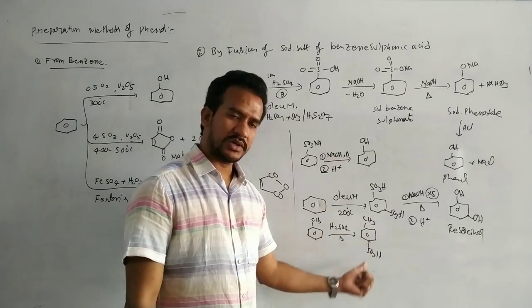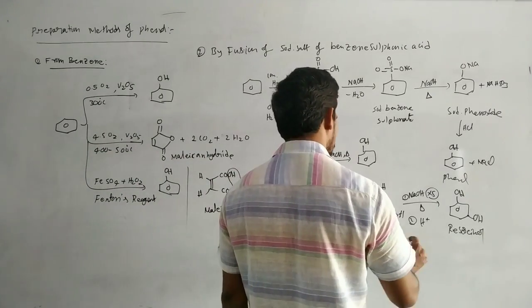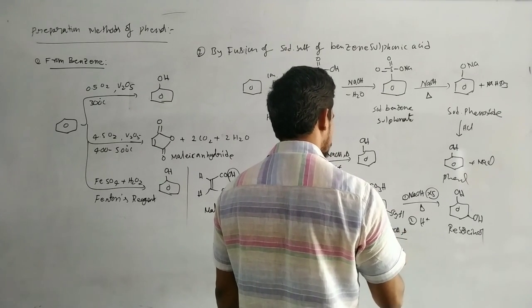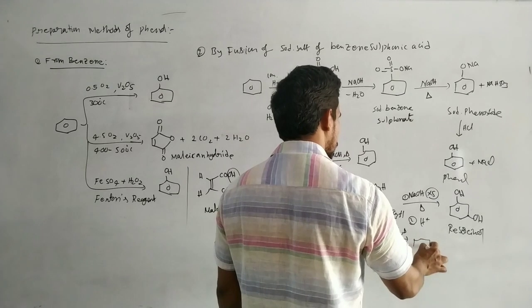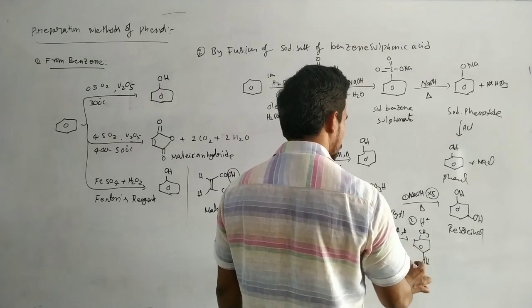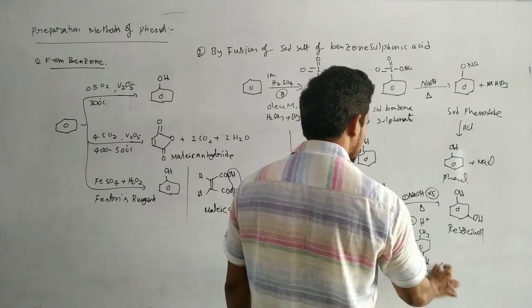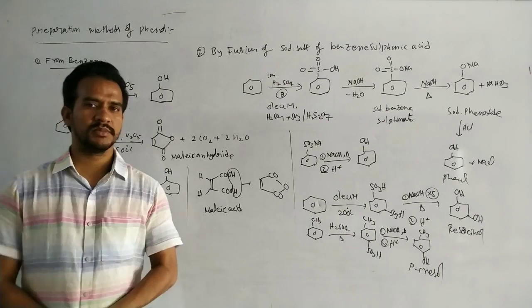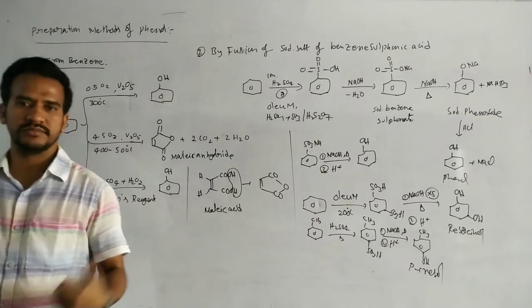So here major product is para. So now here this one heating with NaOH followed by acid workup. So then product is CH3 and here OH. That means here para cresol is the product. Okay. They are the two preparation methods for the phenol. Okay, write down.